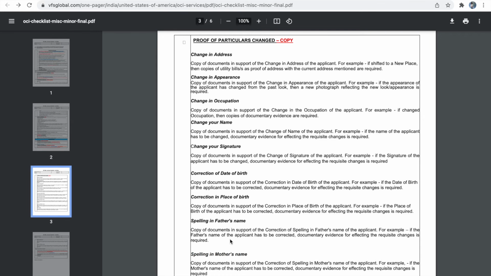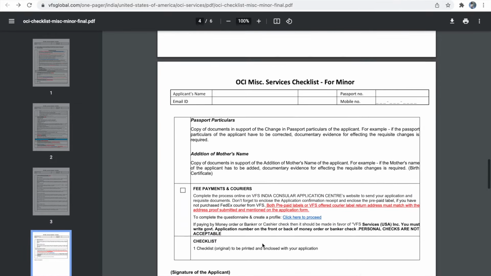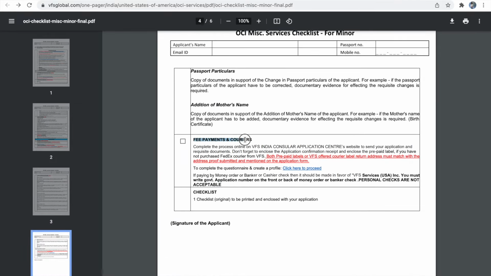So if you have any change in your minor applicant's OCA card from before, then you have to provide proof for the changes you are making. The last one is the fee payment receipt which you have received in your email. So this is the confirmation for your fee payment which you might have received in the email.